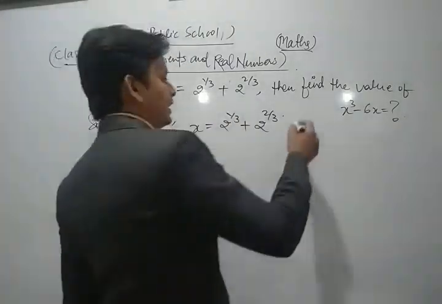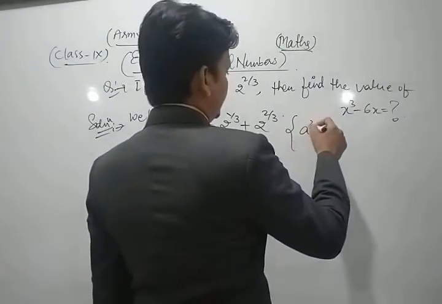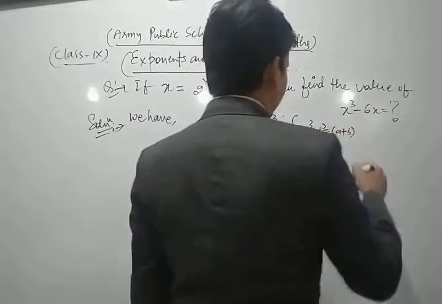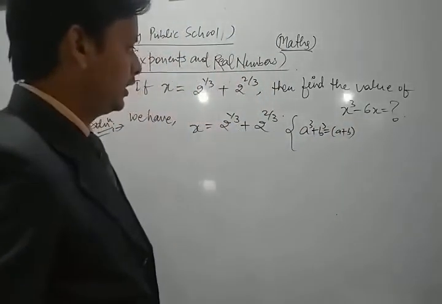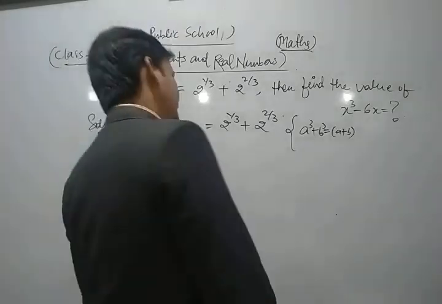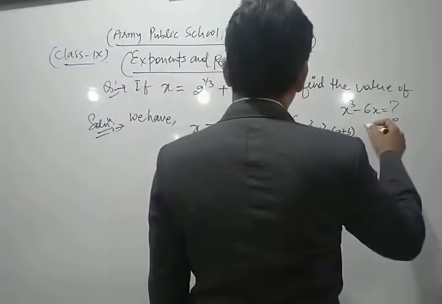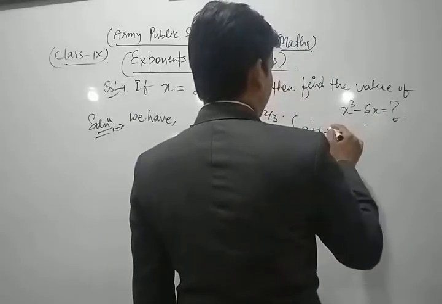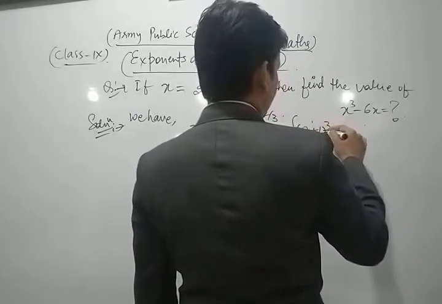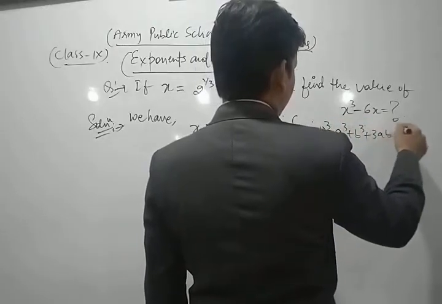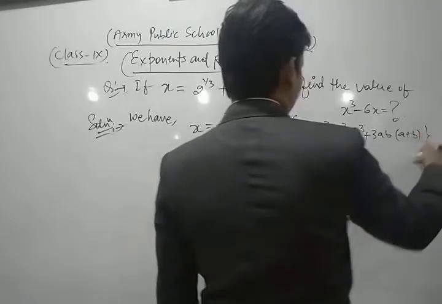Here we apply the identity: a plus b whole cube is equal to a cube plus b cube plus 3ab in bracket a plus b.